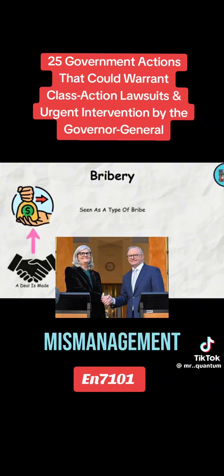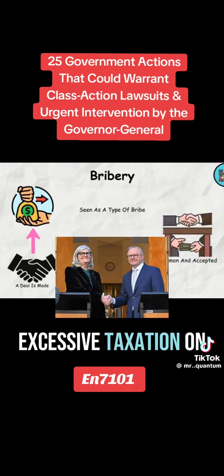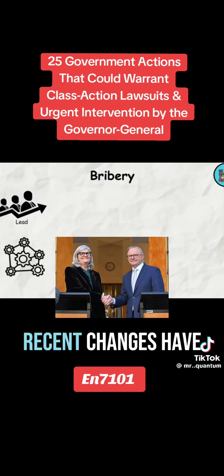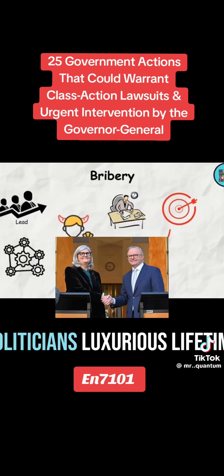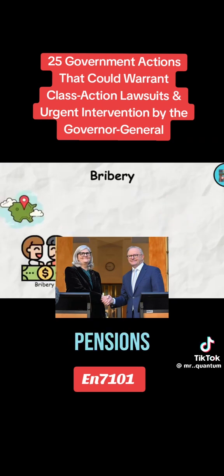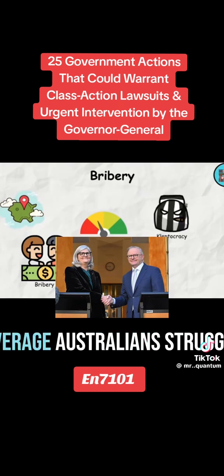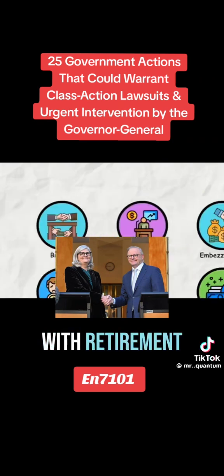2. Superannuation and pension mismanagement. Excessive taxation on superannuation. Recent changes have disproportionately impacted middle-income Australians. Politicians' luxurious lifetime pensions. Unjust enrichment, while average Australians struggle with retirement.